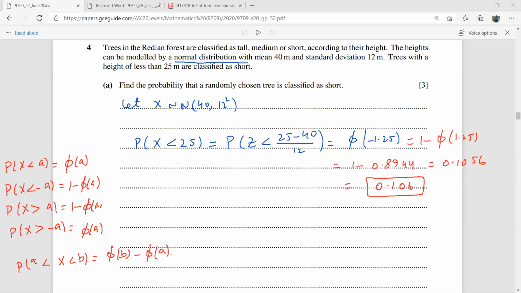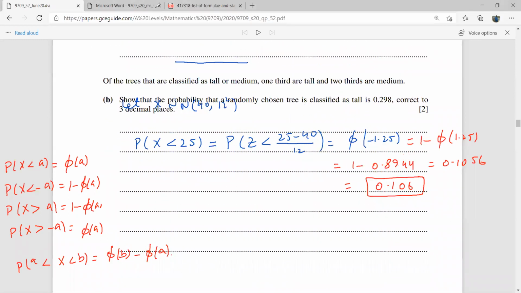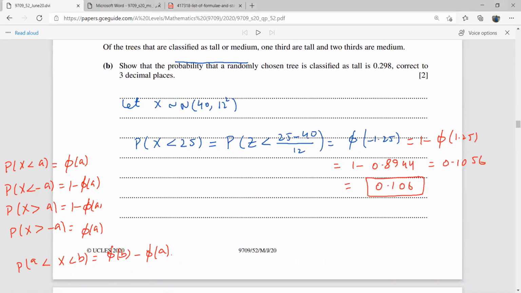Okay. Acha. Next it says, of the trees that are classified as tall or medium. So what is the probability for tall or medium? That would be this, Hannah. So this is 0.8944. Show that the probability that a randomly chosen tree is classified as tall is this. So tall is 1/3. 1/3 are tall. So please tell me what is 1/3 of this?